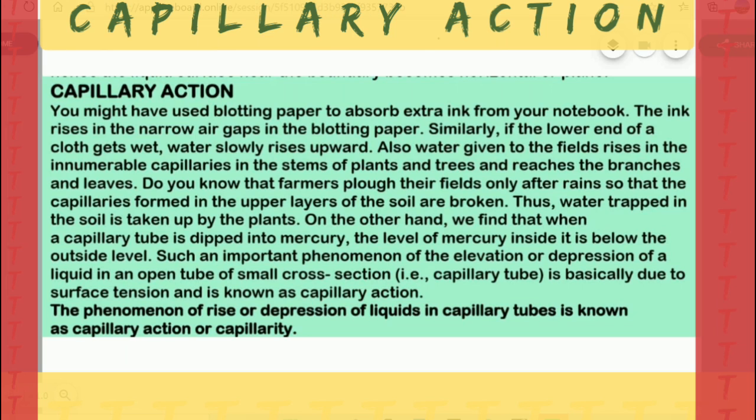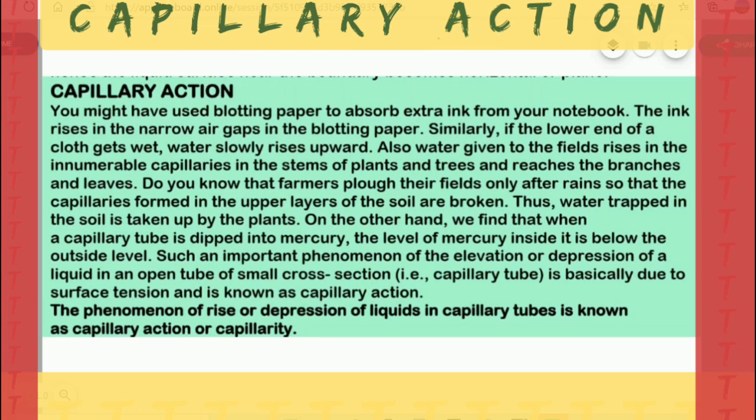In the same way, when you cut a plant stem, the plant sap rises up. That is also an example of capillary action. In our daily life, many other examples are there. Oil rises up in the wick of a kerosene lamp. That is also an example of capillary action.